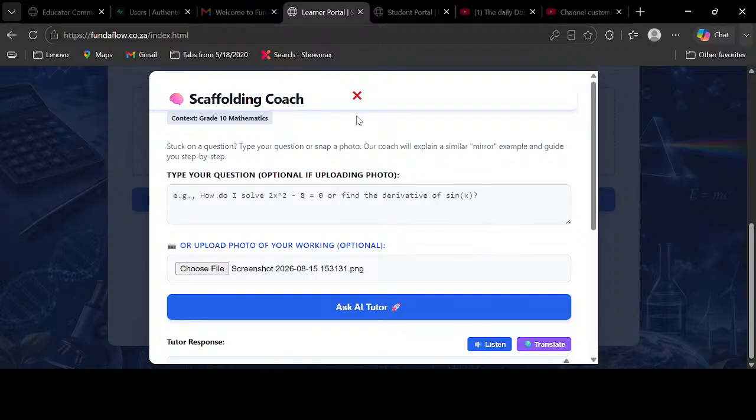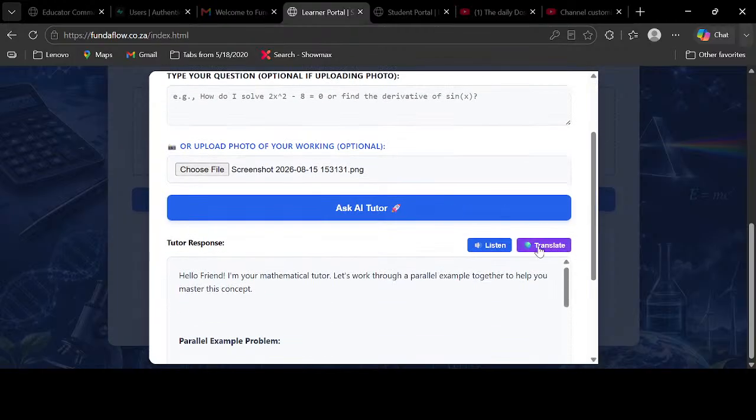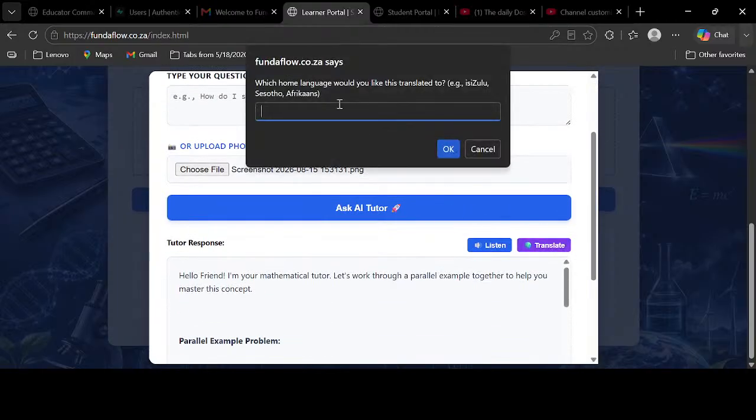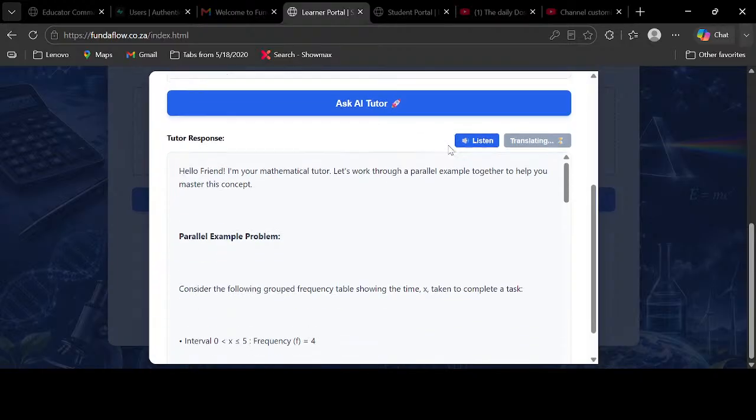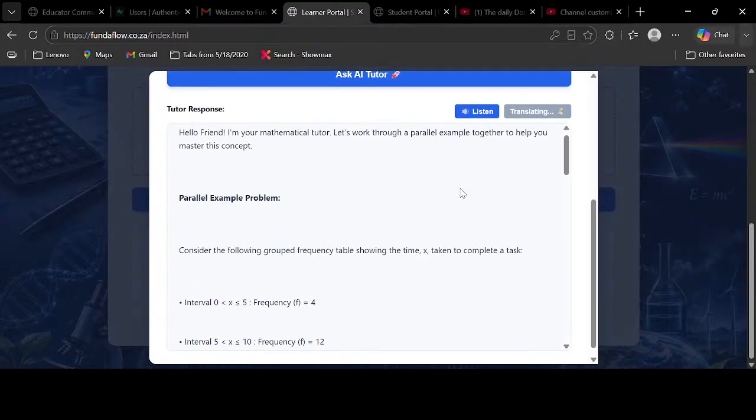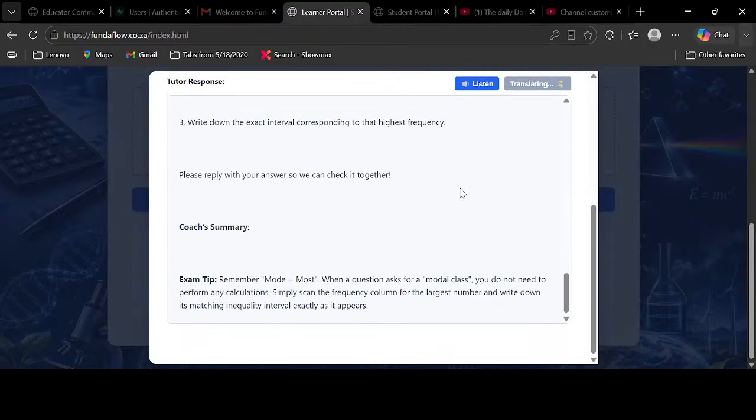Oh, we said you can also translate it. Can you just show them the translation? We're not going to do this translation. We didn't put a voice on the translation because when we say he must translate, guys, it sounds like a white guy trying to speak isiZulu. You know, it's painful, guys. So we didn't want to expose our AI here.